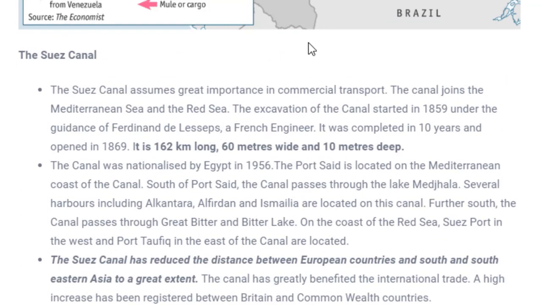So construction started in 1859 and it was completed, or it was opened after 10 years, that is 1869. So it took almost 10 years to construct this canal. And if we talk about the dimensions, it is 160 kilometers long, 60 meters wide and 10 meters deep.